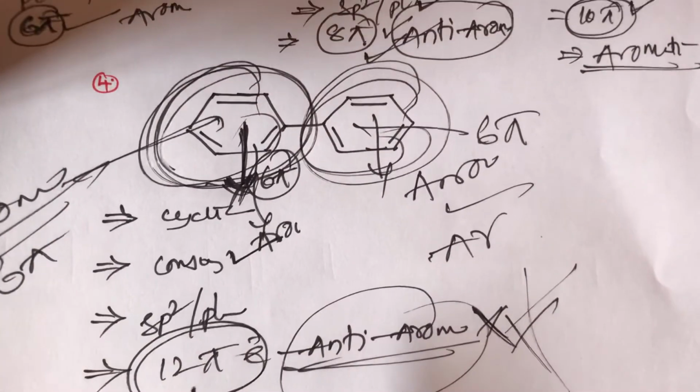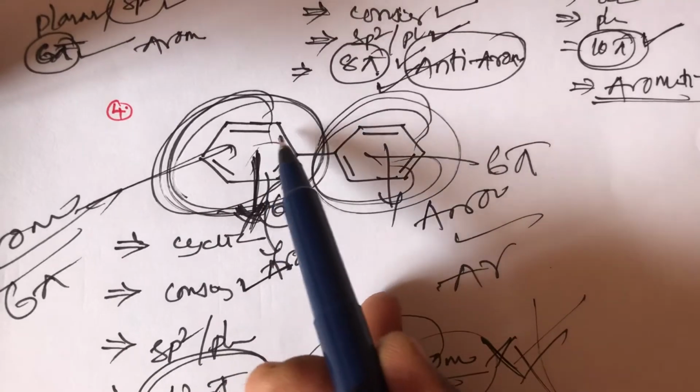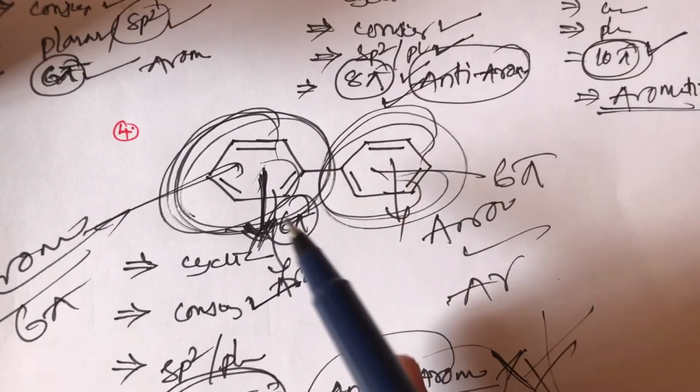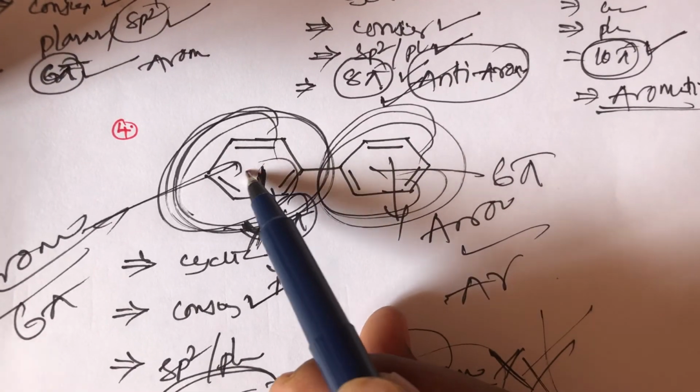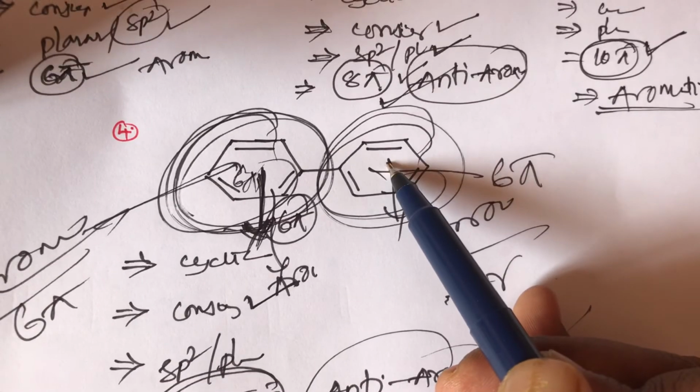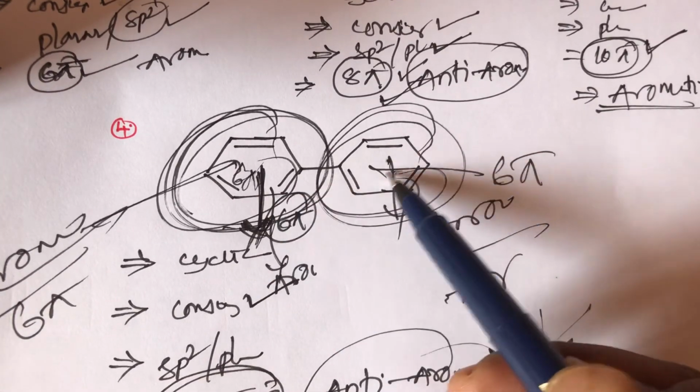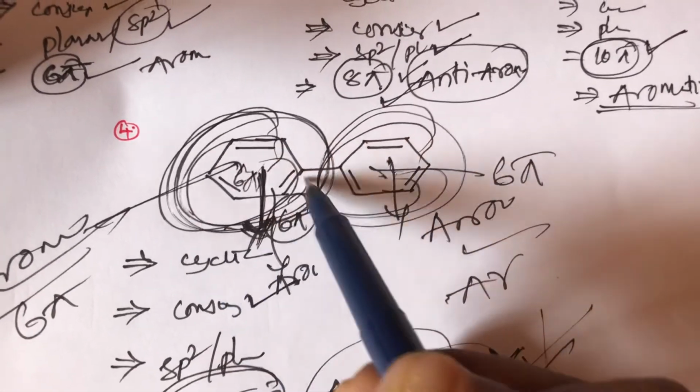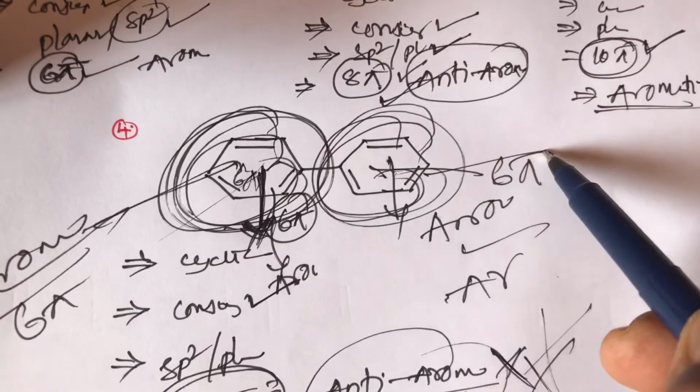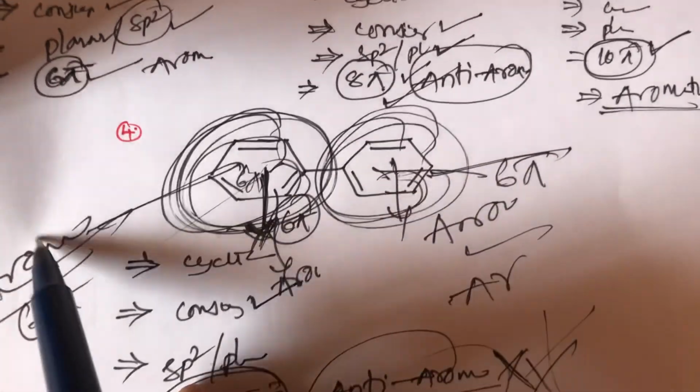In biphenyl we consider a single structure only; we should take the individual structure. In this benzene 6 pi electrons, this benzene also 6 pi electrons. So this individual structure is aromatic, this individual structure is also aromatic, this has 6 pi electrons, and this also has 6 pi electrons.